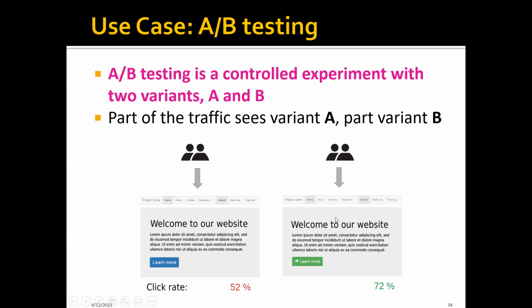Then basically we will just randomly split the web traffic into two parts, and we'll assign some part of the traffic to variant 1 and we'll assign some part of the traffic to variant 2. And if it turns out that the click rate for variant 1 is 52%, and the click rate for the second variant B is 72%, then we can say that variant B is actually better.